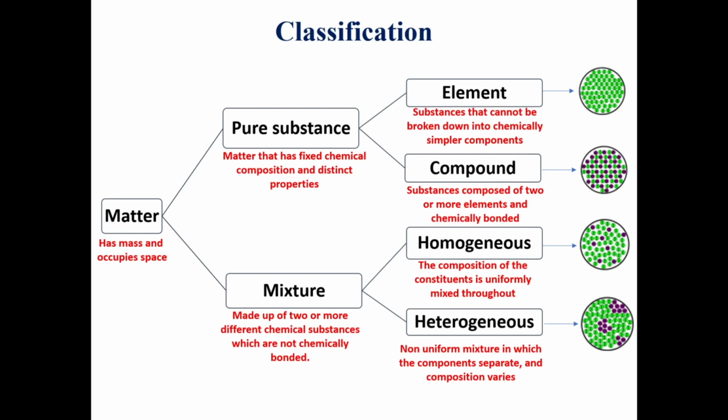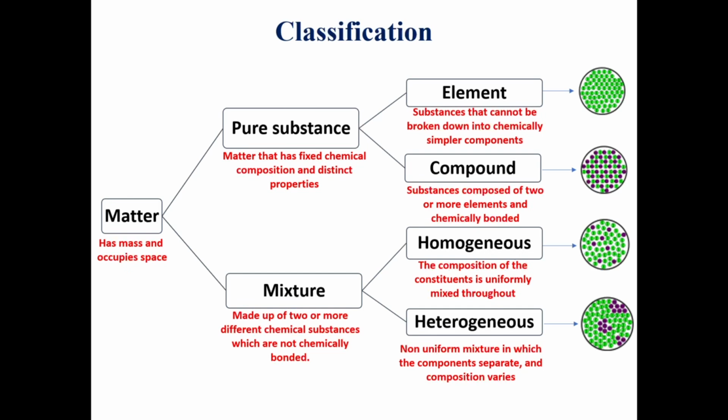We visualize it as one layer. So mixtures are classified into two things, homogeneous and heterogeneous. Homogeneous, for example, is salt and water or sugar and water. And heterogeneous, an example is sand and water. Will it mix? Of course not.